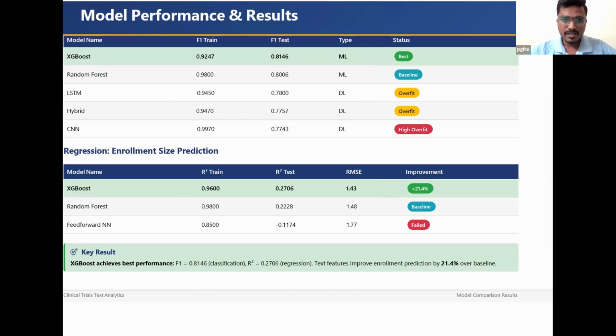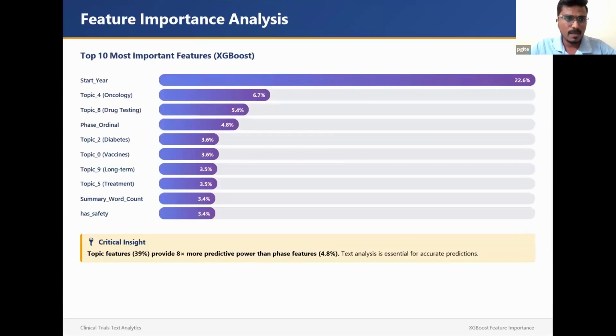For the regression result, training is good, but on test the R squared is 0.27, which is a 21.4% improvement compared to the structured-only model. So text features improved prediction a lot compared to just structured data. These are the top 10 most important features.